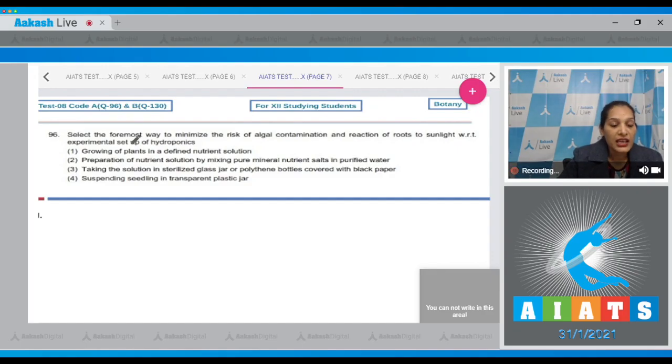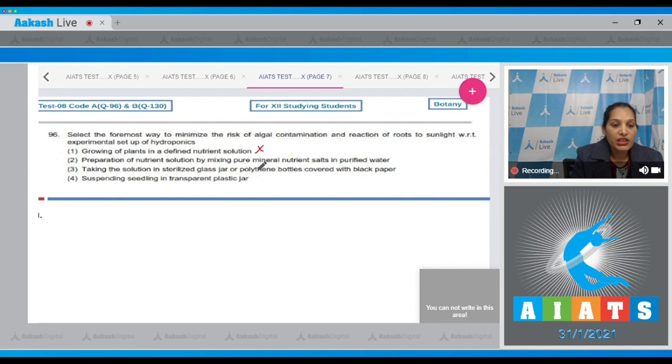Question number 96. Select the foremost way to minimize the risk of algal contamination and reaction of roots to sunlight with respect to the experimental setup of hydroponics. Option one: growing of plants in a defined nutrient solution. We grow the plants in a defined nutrient solution in hydroponics, but this is not the way by which we can minimize the risk of algal contamination.